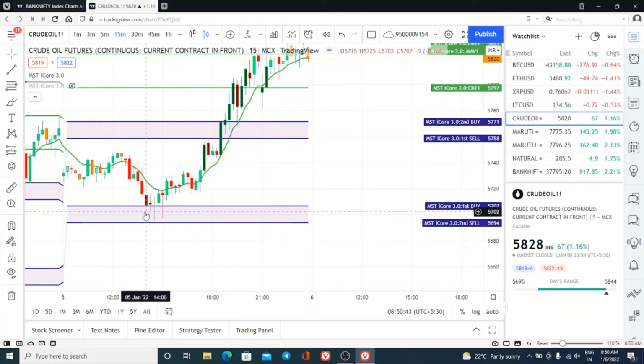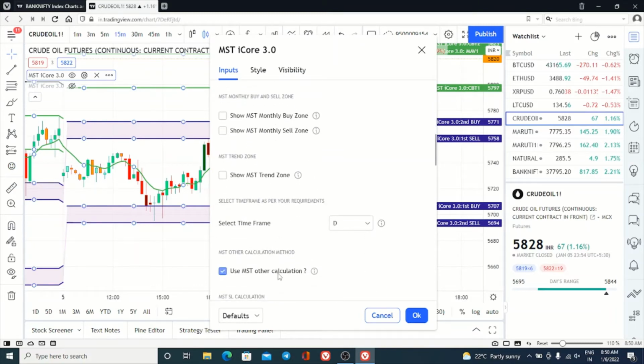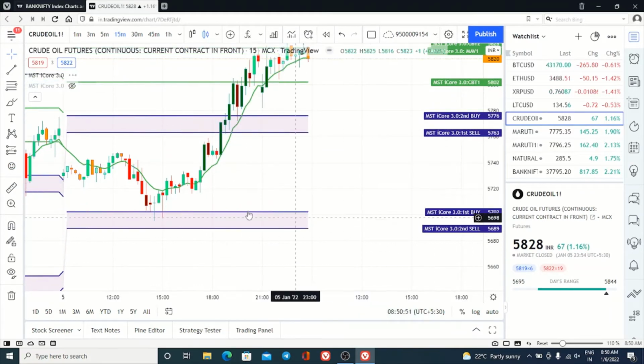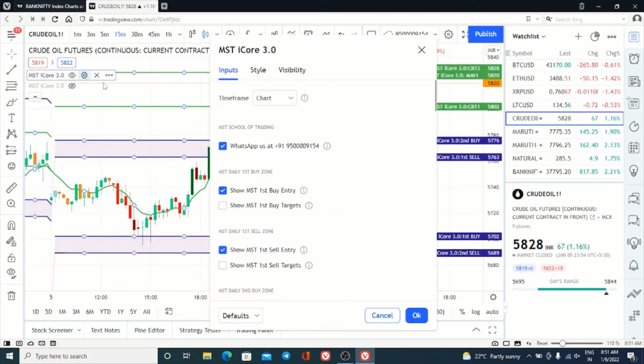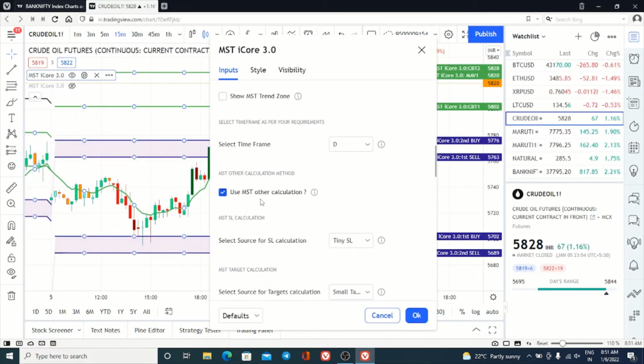Buy activated here, but yesterday I had kept the MST other calculation. Since I knew the market movement was high, seeing that this candle has more volatility and more volume, I changed it to a small number of calculation. That is also given in all our indicators, called the MST other calculation. Here you can see the MST other calculation.